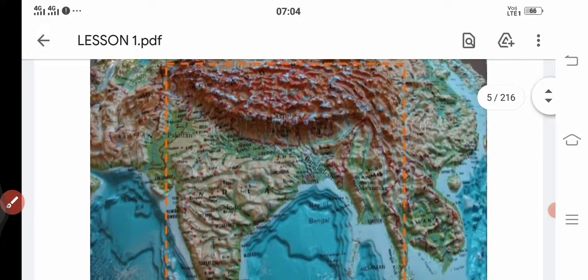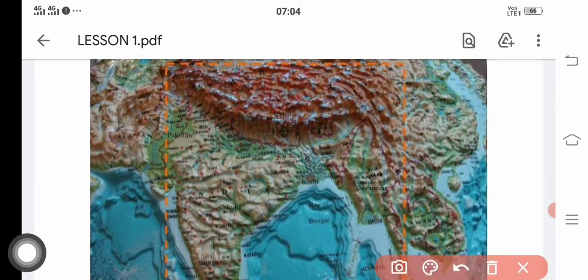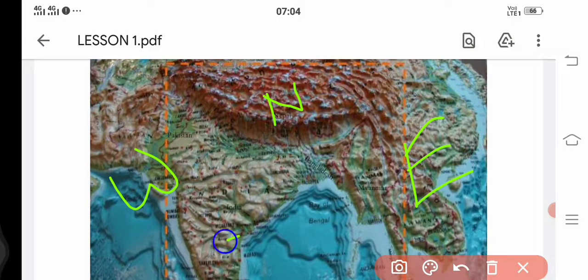You see children here in the north. This is actually the north of our country. This is the eastern part of our country. This one, the western part. This one, the southern part. So here, where do you observe that the height of the land is much? You find this is the north. So we can simply say what is it that we have in the north part of our country? Yeah, very good. Himalayas. So we can find Himalayas in the northern part of our country, isn't it?